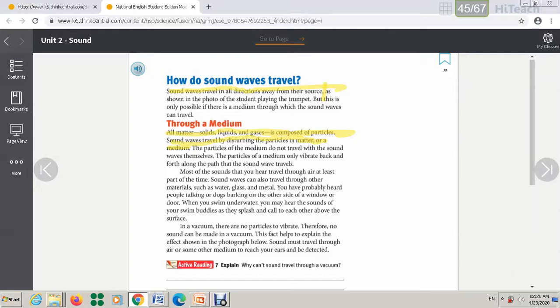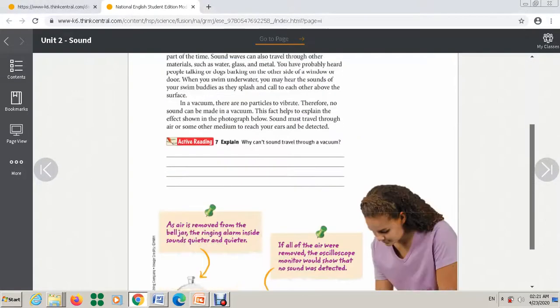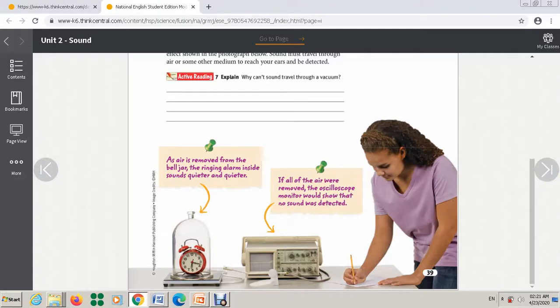Also, I want you to know this one here. In a vacuum, there are no particles to vibrate. Therefore, no sound can be made in a vacuum. This fact helps to explain the effect shown in the photograph. This photograph here is talking about how an alarm is inside a jar. The air was removed from this jar, so no sound waves will be detected. Okay.